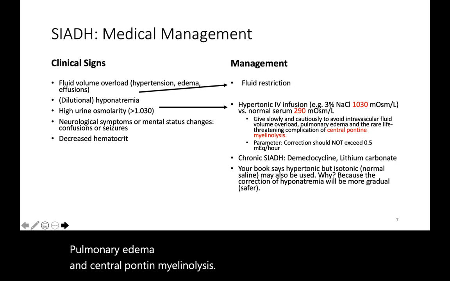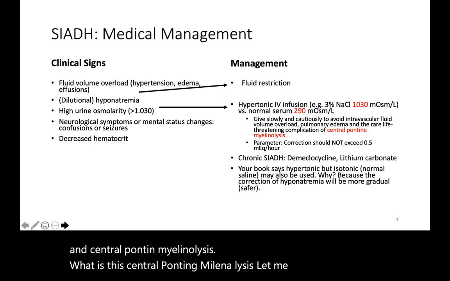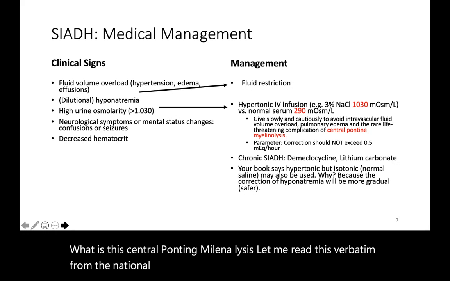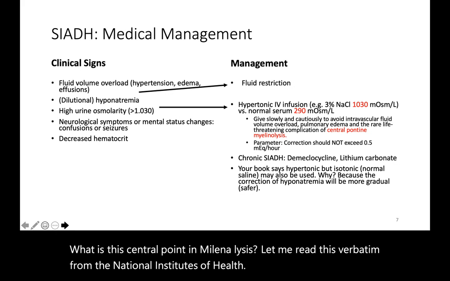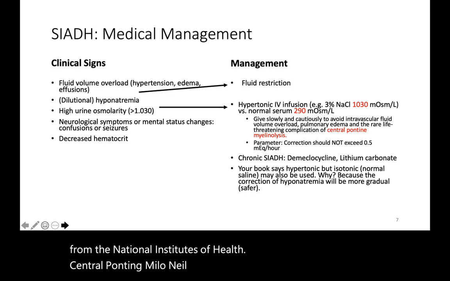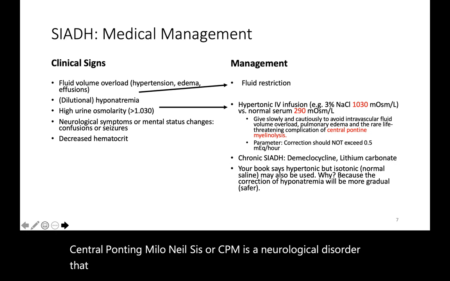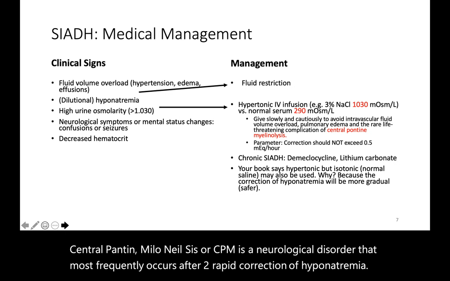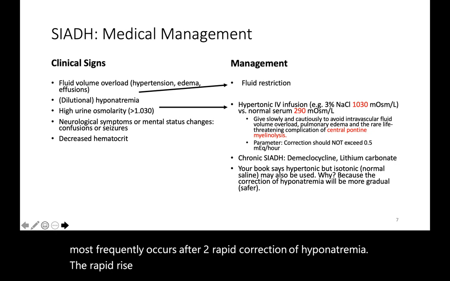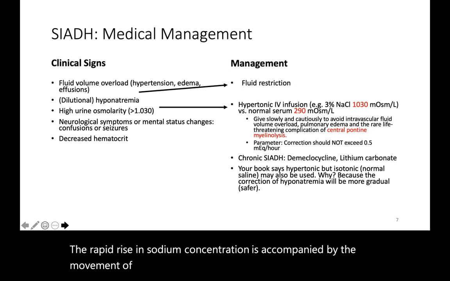What is this central pontine myelinolysis? Let me read this verbatim from the National Institutes of Health. Central pontine myelinolysis, or CPM, is a neurological disorder that most frequently occurs after too rapid correction of hyponatremia. The rapid rise in sodium concentration is accompanied by the movement of small molecules and pulls water from the brain cells.